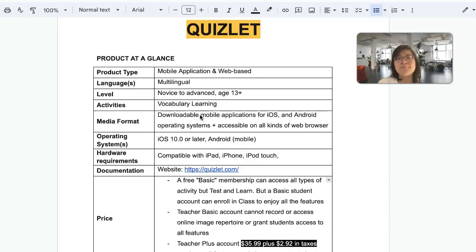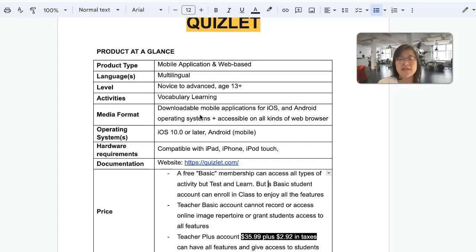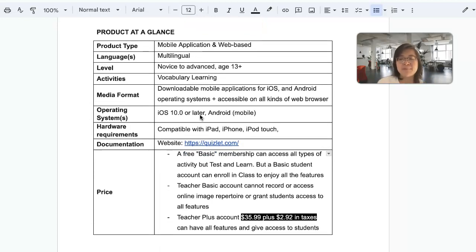However, what makes it different from Memrise or other vocabulary apps or learning apps is that Quizlet offers much more types of activities. So you can either do a test. They generate a test that student can take to check if they remember. They can do flashcards. It's conventional, or they can do matching. They can do games. They have a lot of fun games. They can do learn, listen, and spell. So many more activities.